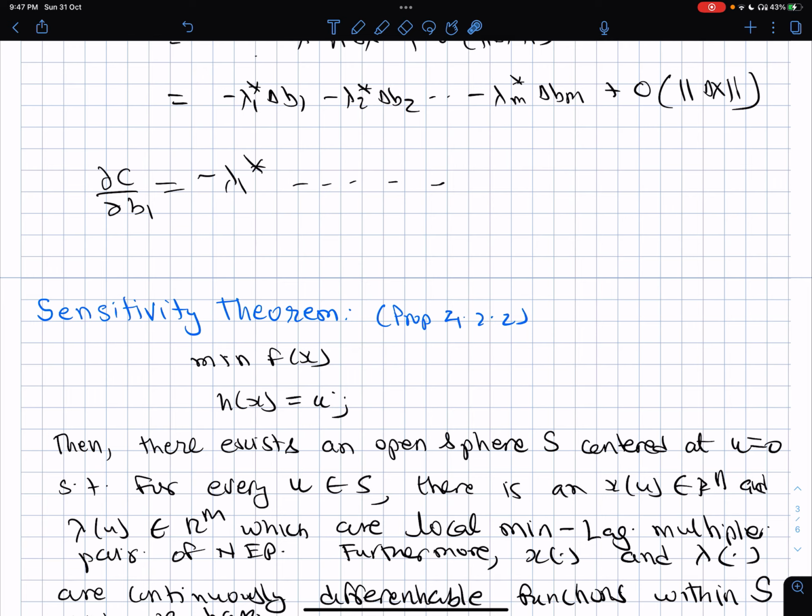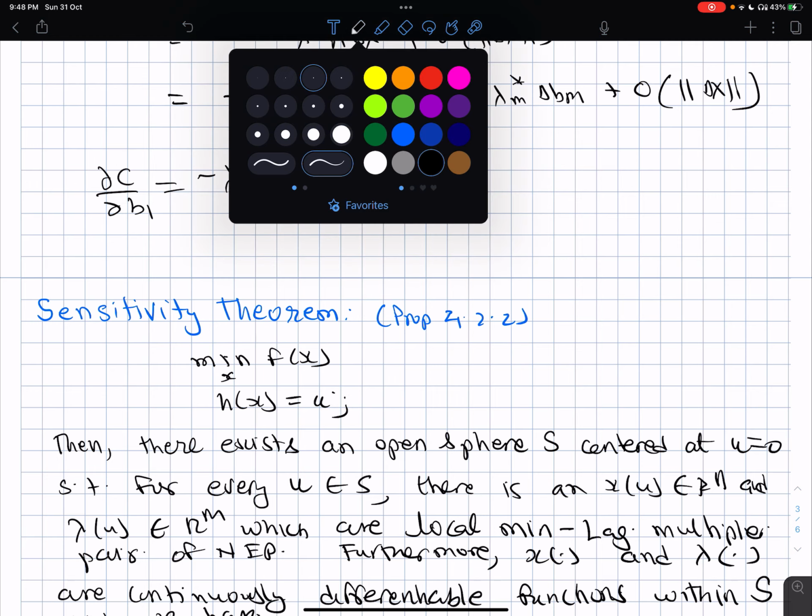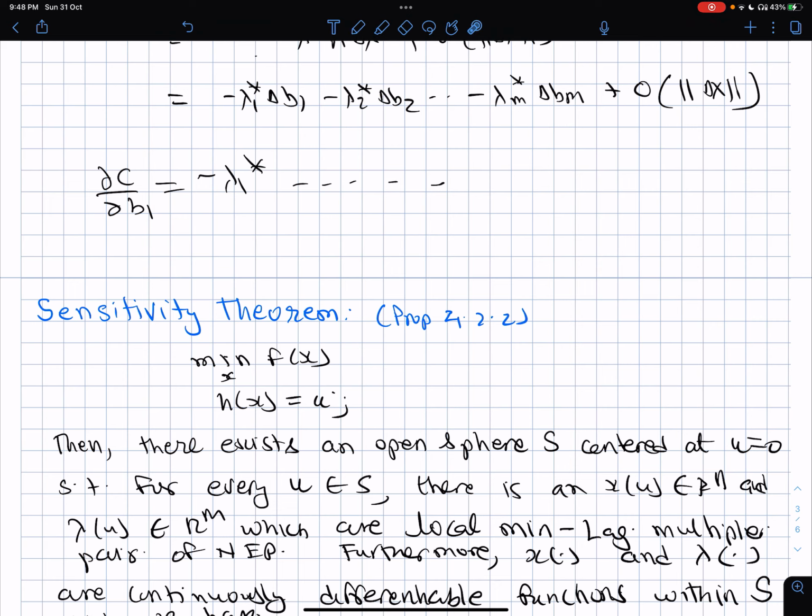Again, I am not going to prove this theorem, but let's take the problem that I want to minimize f of x over the same NEP problem basically. And we know that x star is the optimal when x star is the optimal to what problem? Minimize f of x, so local minimum corresponding to minimize f of x subject to h of x equal to 0. Now I am going to parameterize the perturbation in the b right hand side vector by this u.